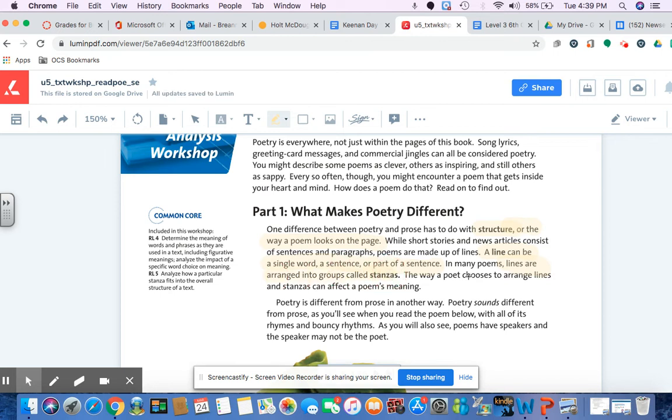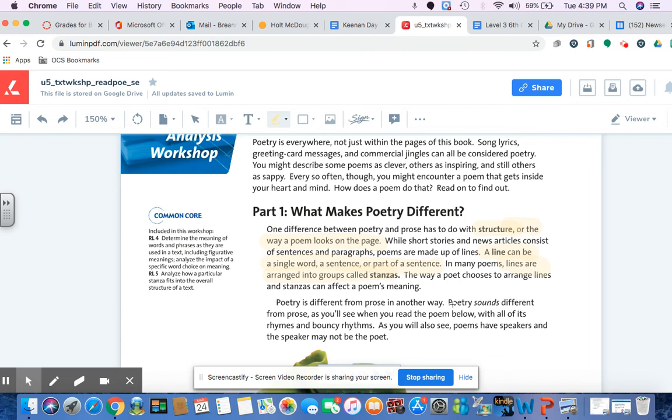The way a poet chooses to arrange their lines together in stanzas can affect the poem's meaning. So poetry is different from prose in another way. Poetry sounds different than prose, as you'll see when you read the poem below, with all of its rhymes and bouncy rhythms. As you will see, poems have speakers, and the speaker may or may not be the poet.